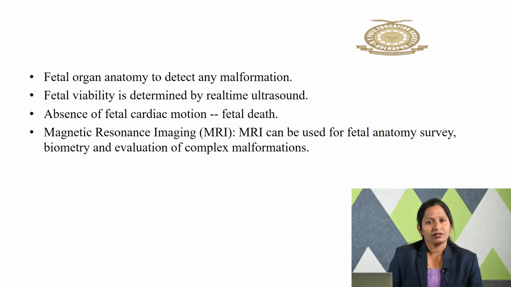It is most accurate when done between 12 to 20 weeks of pregnancy. The fetal organ anatomy is also detected to know whether there are any congenital anomalies or any other anatomical anomalies. That is again found out with the help of ultrasonography. Fetal viability is determined by real-time ultrasonography.